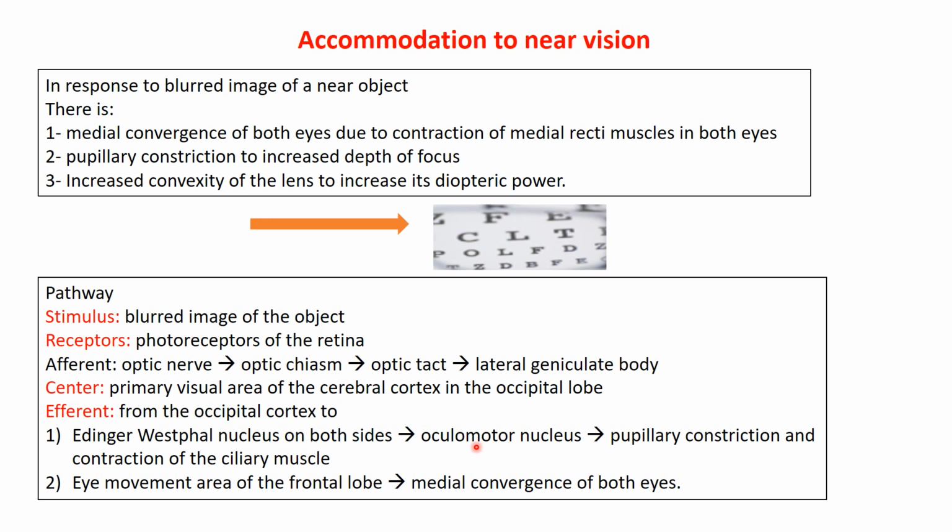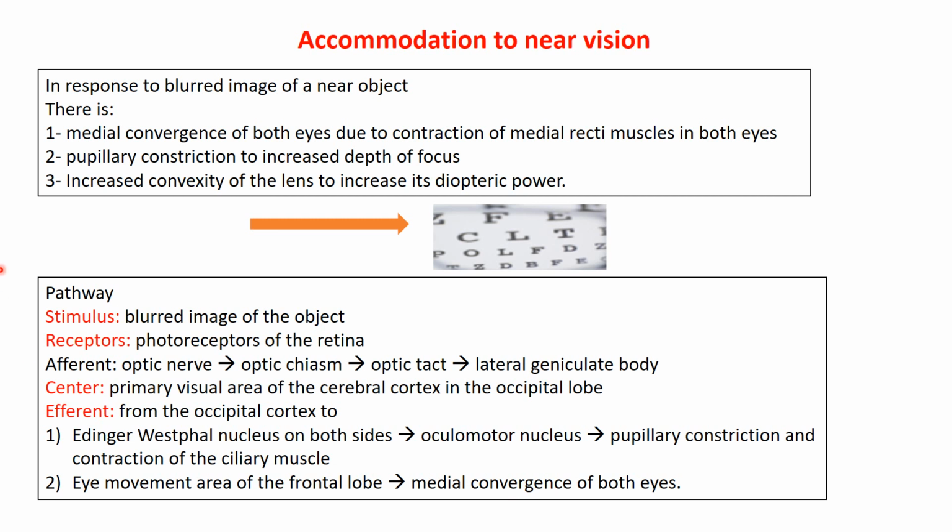That includes the oculomotor nucleus, from the Edinger-Westphal nucleus on both sides to the oculomotor nucleus, and the oculomotor nucleus is going to produce stimulation of the oculomotor nerve and the short ciliary nerves that will produce pupillary constriction and contraction of the ciliary muscle. At the same time, we have stimulation of the eye movement area of the frontal lobe, that's going to produce medial convergence of both eyes.